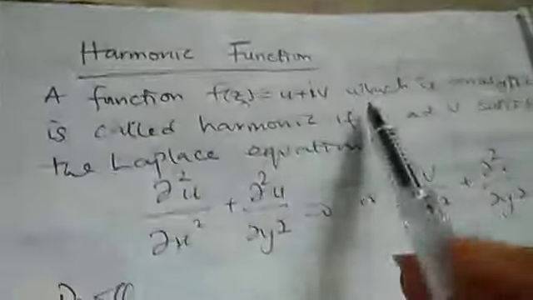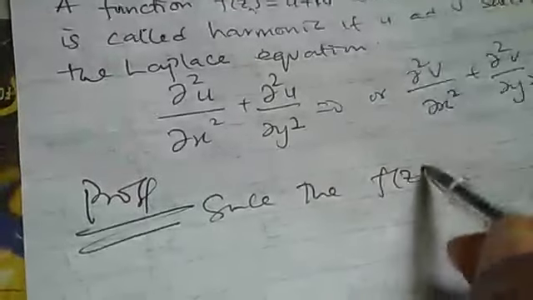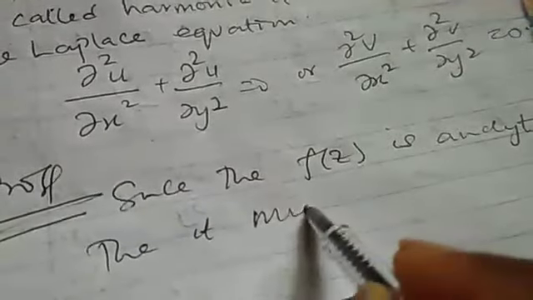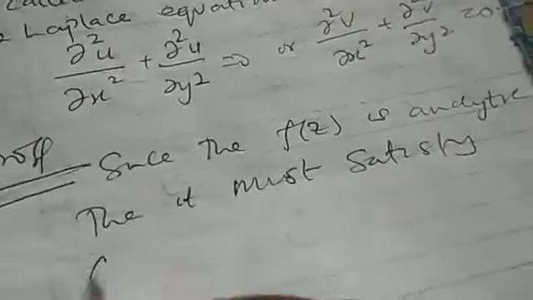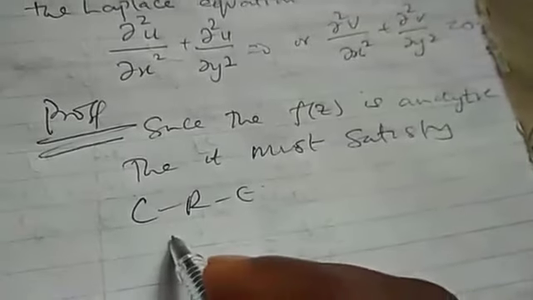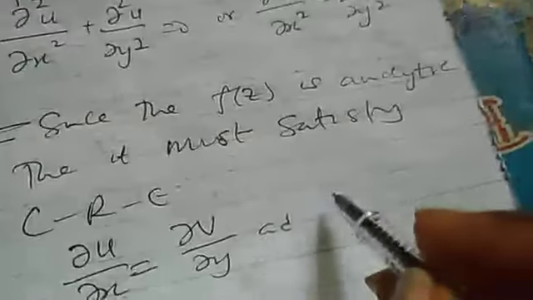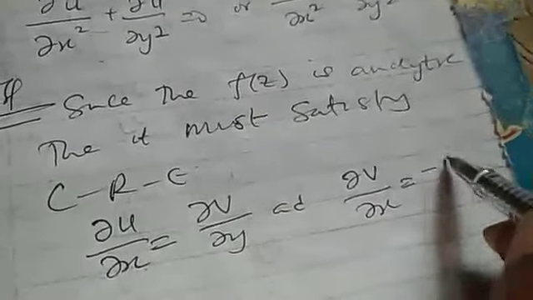If you want to prove the harmonic, it's very simple. Since the function f of z is analytic, then we know that it must satisfy the Cauchy-Riemann equations. And by the Cauchy-Riemann equations, we recall that du dx is equal to dv dy. And we know that the second one is dv dx is equal to minus du dy.